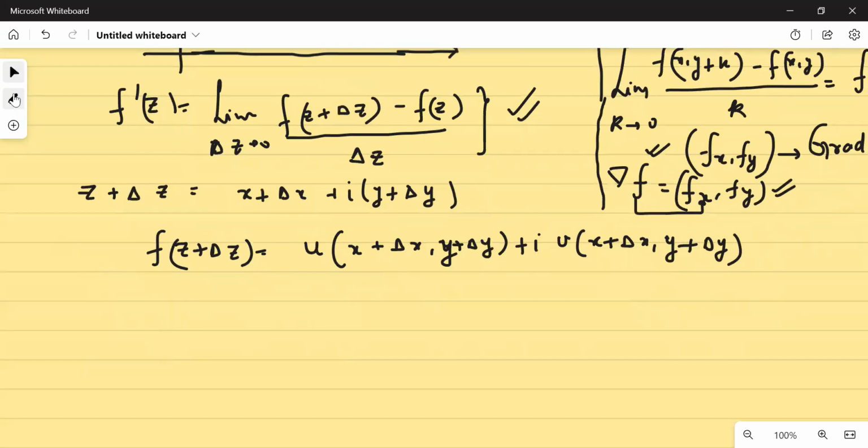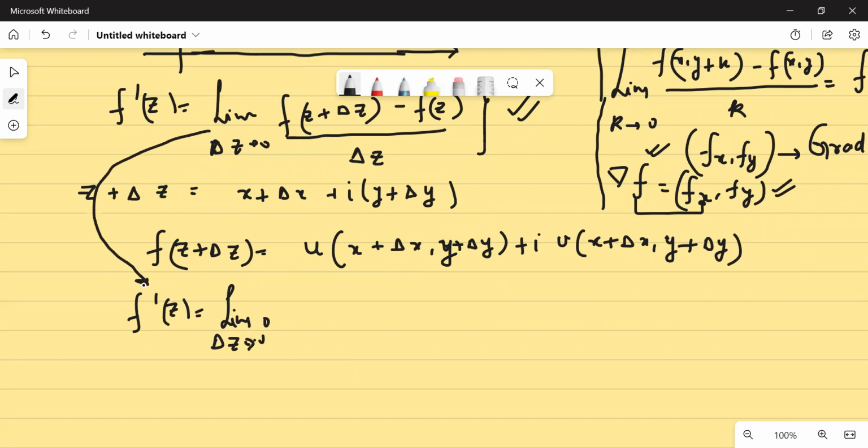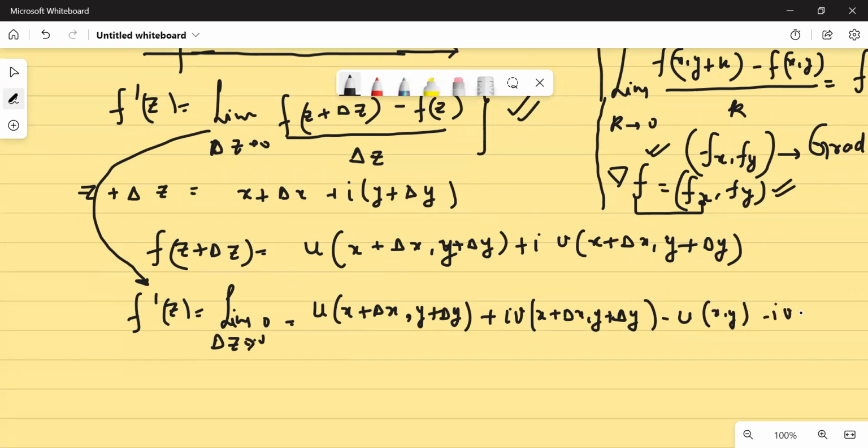Now I want to write f dash z. What would be your f dash z? So f dash z would be equal to, वापस वही limit delta z tends to 0, वो जो मैंने अभी ऊपर लिखा. So I don't want to write it all over again. Okay, so what it would be equal to, मैं यहाँ लिख देता हूँ. अब इसको थोड़ा ध्यान से लिखते हैं. u of x plus delta x, comma y plus delta y, plus iota v of x plus delta x, comma y plus delta y, minus u as a function of x comma y, minus iota v as a function of x comma y, divided by delta x plus iota delta y. Yes or no?